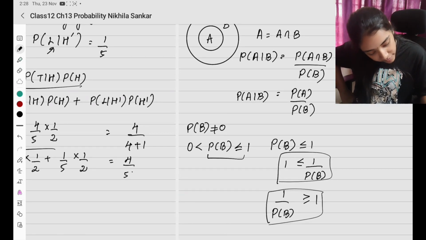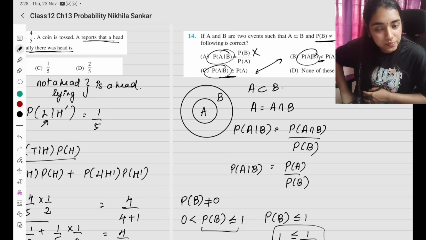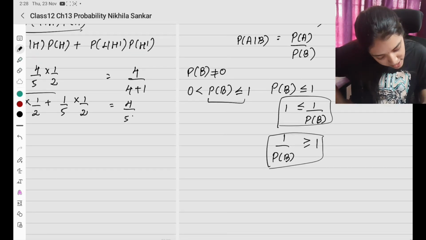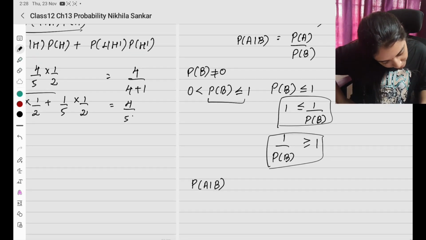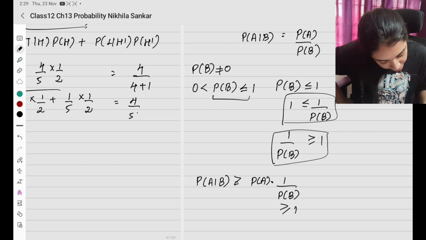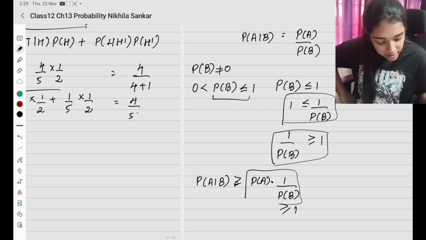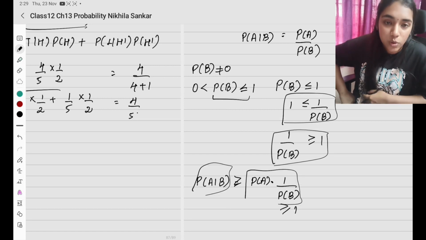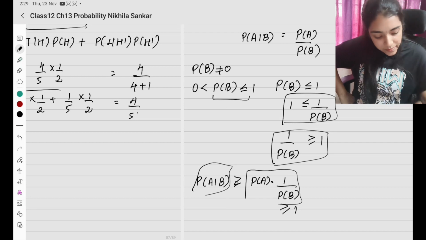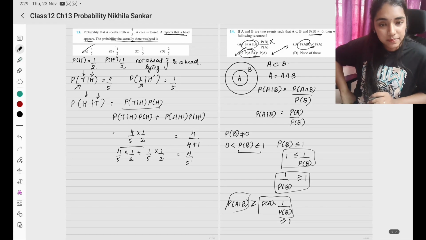Probability of A given B. So we need to check which is greater. Now I can write probability of A given B as probability of A into 1 by probability of B. I know that this is greater than or equal to 1. So this is definitely greater than or equal to A. Understood? If this side is greater, then this will be greater than that. Right? So this is going to be the answer. So option C is the right answer. Okay? Please copy.